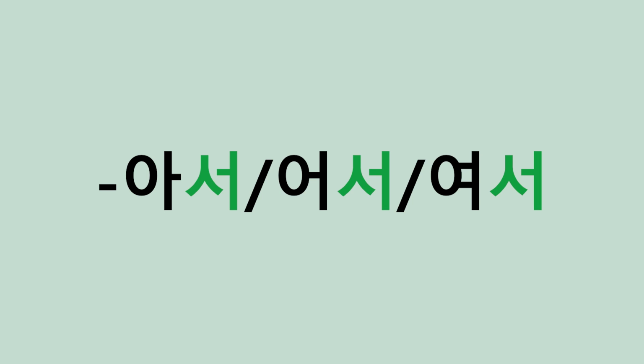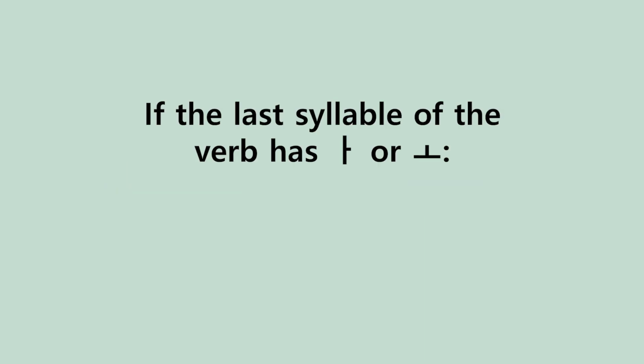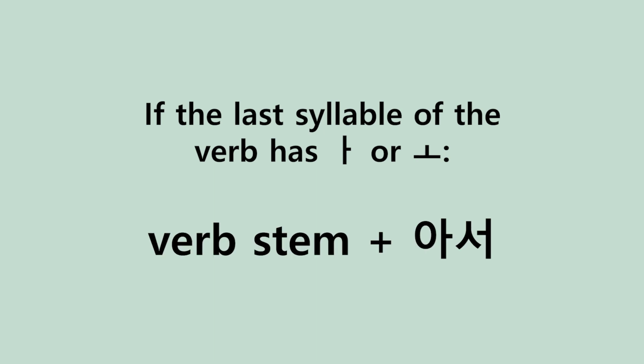This is fairly easy to conjugate. It's very similar to the way you conjugate 아요, 어요, 여요, except for the yo, you swap it out with the 서. So if the last syllable of the verb has the vowel a or o, a bright vowel, then you conjugate with 아서.